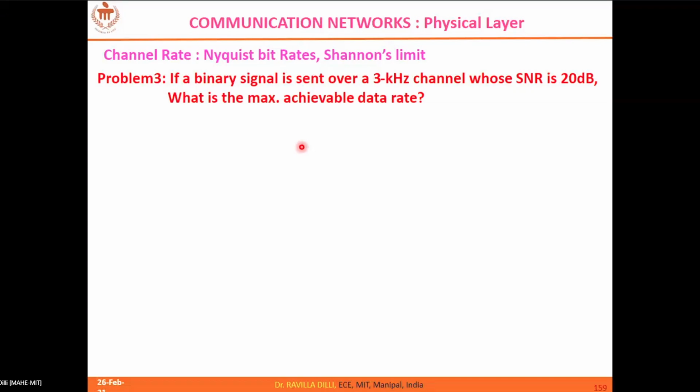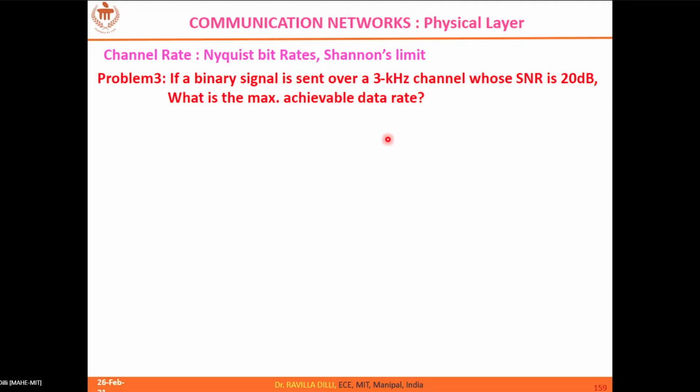Okay, so now coming to this: if a binary signal is sent over a 3K channel whose SNR is 20 dB, what is the maximum achievable data rate? So binary signal in the sense, it has two levels. It's implied, okay? So binary signal has two levels, so log 2 base 2 is 1. So 2H, H is 3K, so 6 kbps is the channel rate as per Nyquist rate,